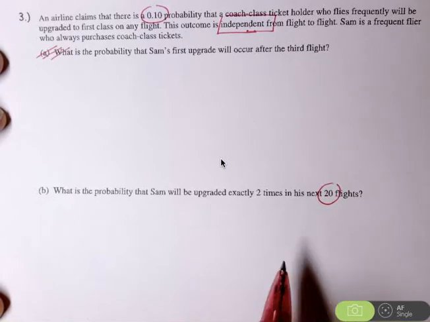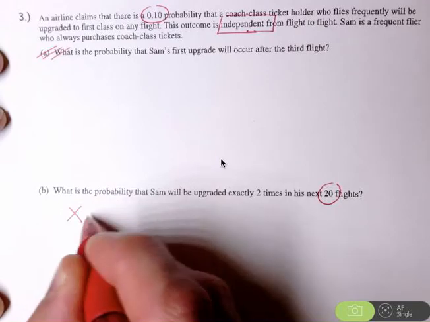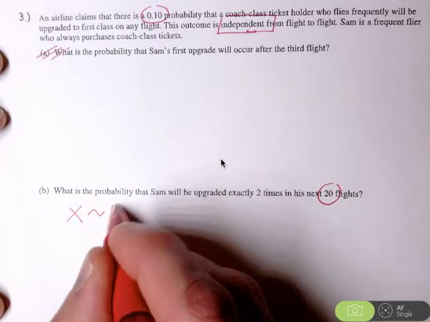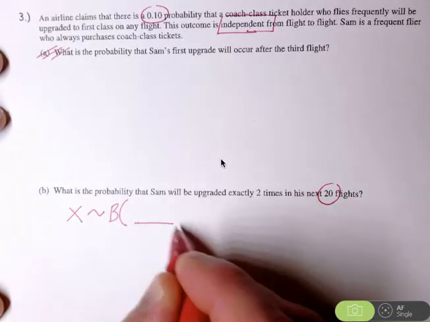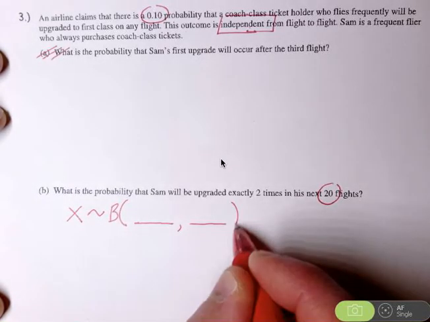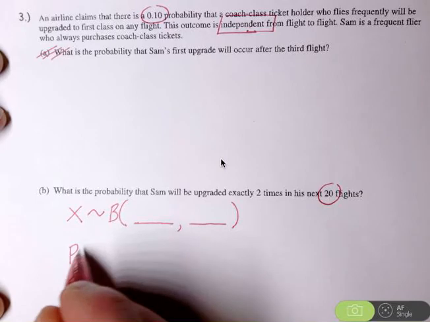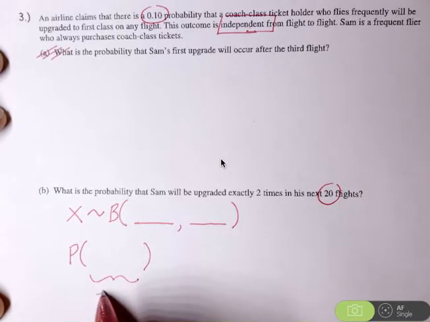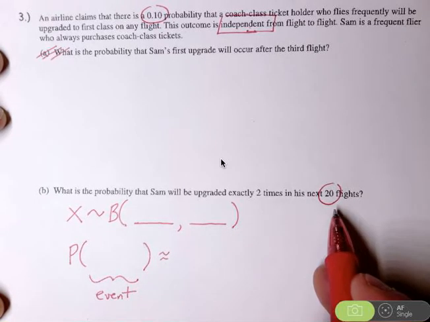Remember that you need to demonstrate that you know what type of random variable you are using. So it's good to indicate that you know that X is distributed binomially, and you would specify the number of trials and your fixed probability of success, and then make sure you describe your particular event. Describe the event, and then give your probability.